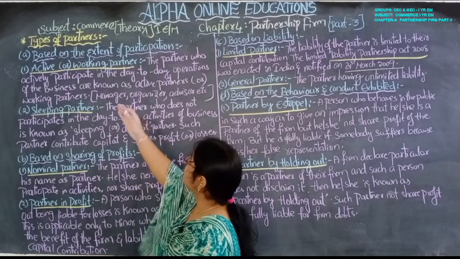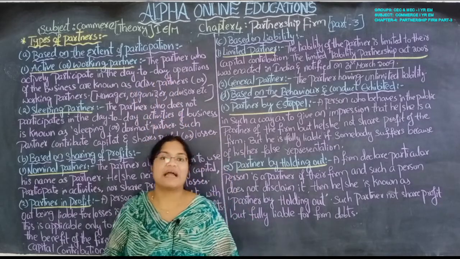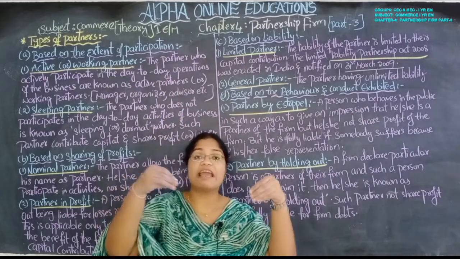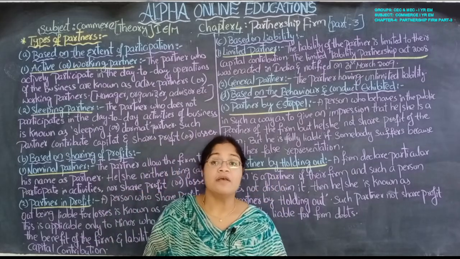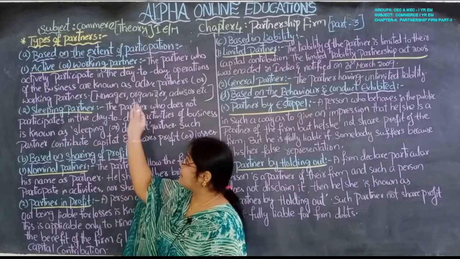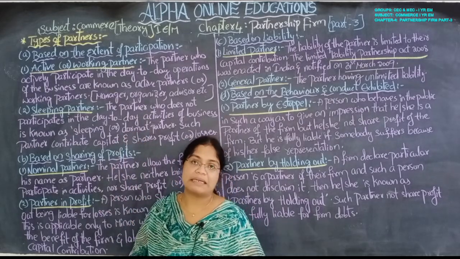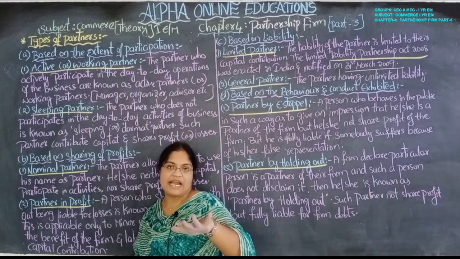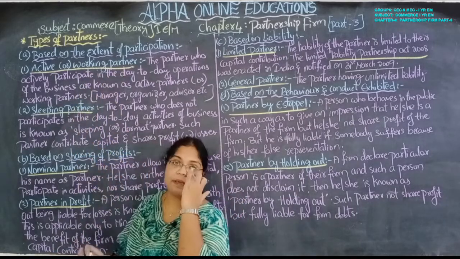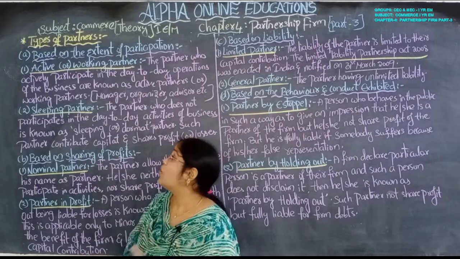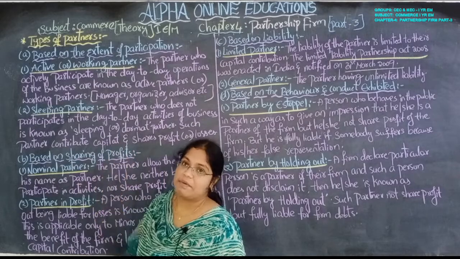On the basis of the extent of participation, that is, based on involvement, the partners are classified into two categories. One is the active or working partner. You can say it as active partner or working partner. The next one is the sleeping partner. Now, what is the difference between the active or working partner and the sleeping partner?